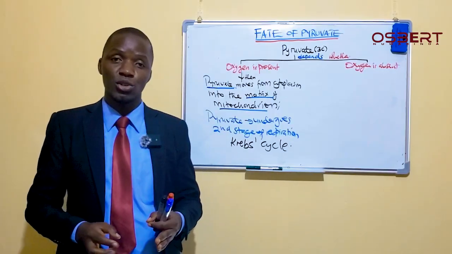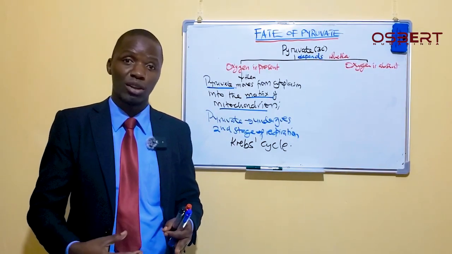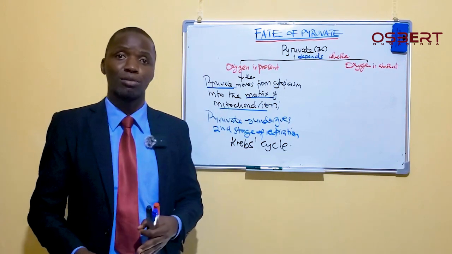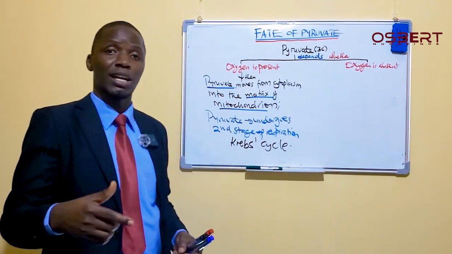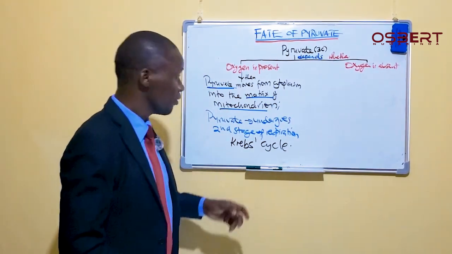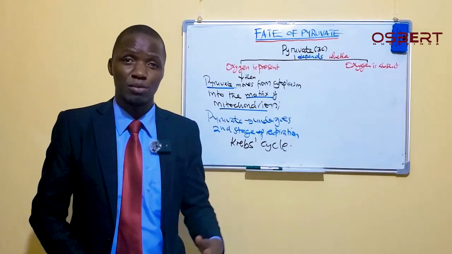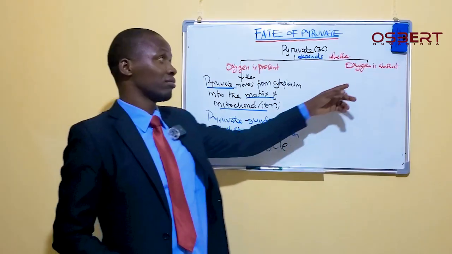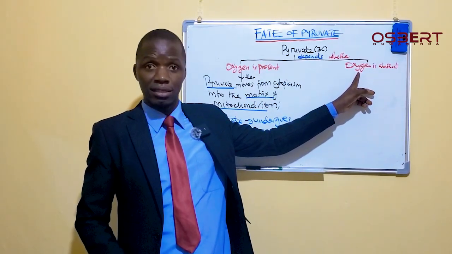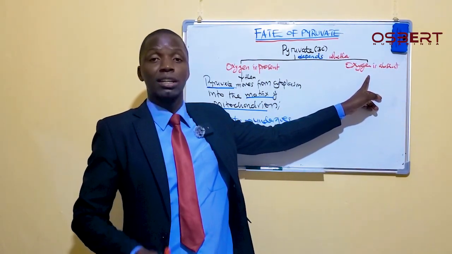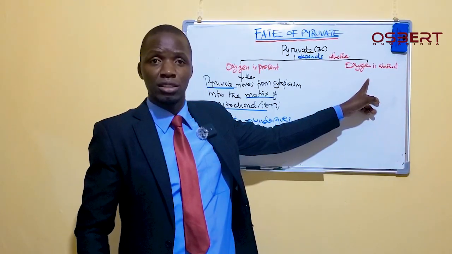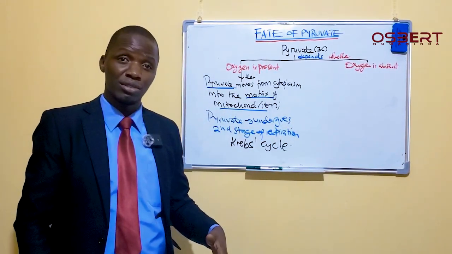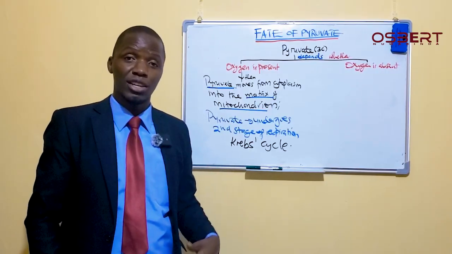So under internal or cellular respiration, we have aerobic and anaerobic. Anaerobic respiration is when oxygen is not present, and that's what we are going to talk about later. For aerobic respiration, remember we said in the previous video that glycolysis is the foundation of the rest of the stages in respiration.